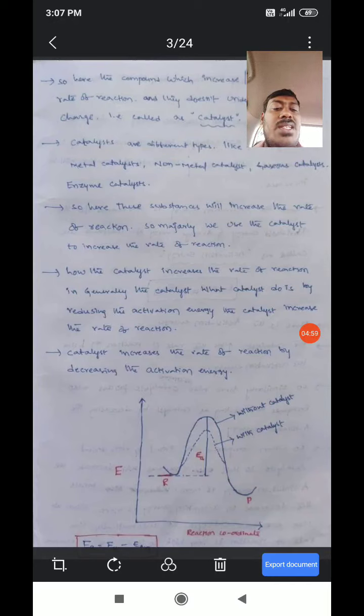So how does the catalyst increase the rate of reaction? What the catalyst does is, by reducing the activation energy, the catalyst increases the rate of reaction. So here the catalyst increases the rate of reaction by decreasing the activation energy.